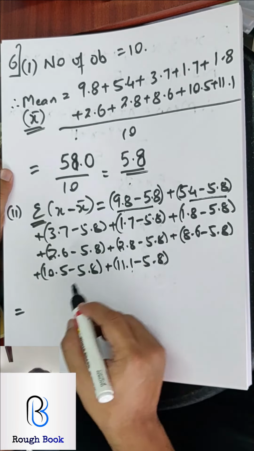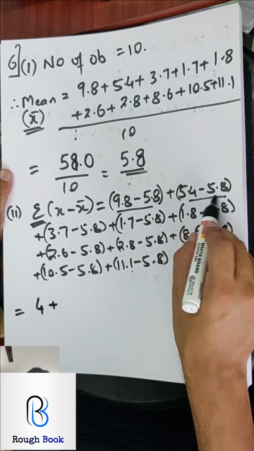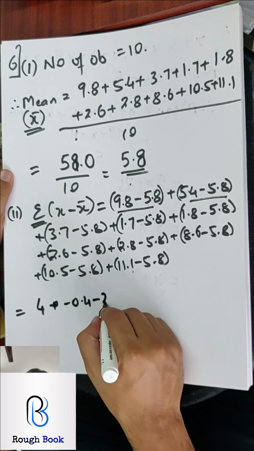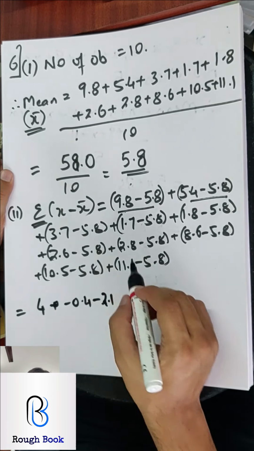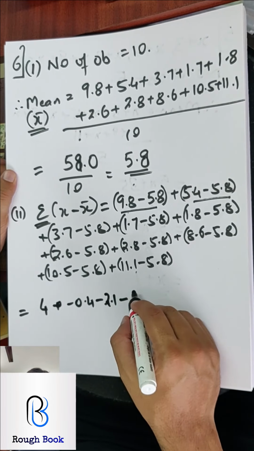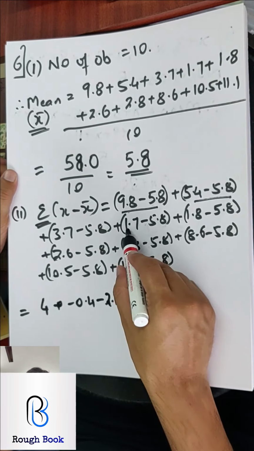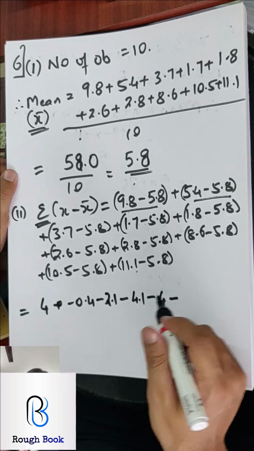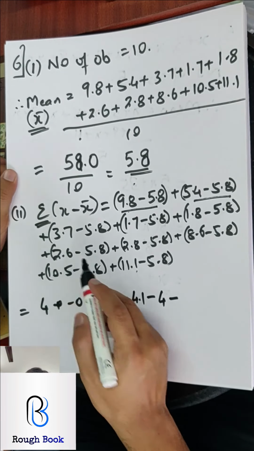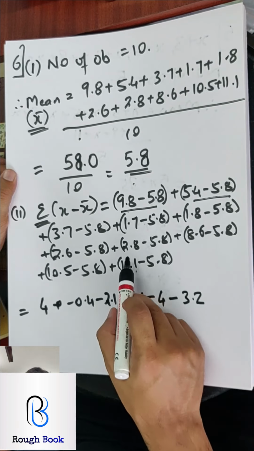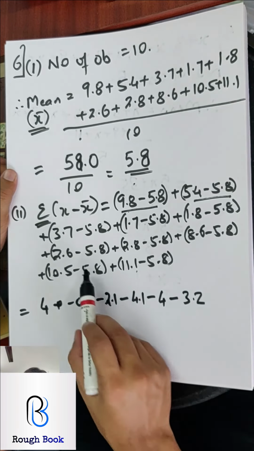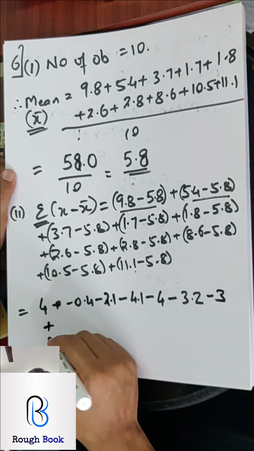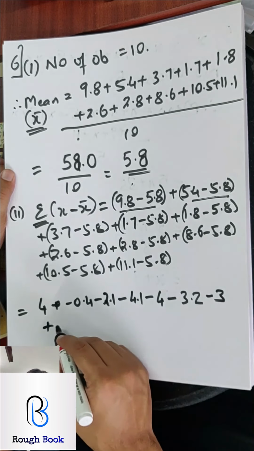Okay, so 9.8 minus 5.8 is 4. 5.4 minus 5.8 should be negative 0.4, correct? This should be negative 2.1, correct? This should be negative 4.1, correct? This should be negative 4. All are negative. When will positives come? So this is negative 3.2. Then what about this? Minus 3. Here now finally positive. 8.6 minus 5.8 is 2.8.